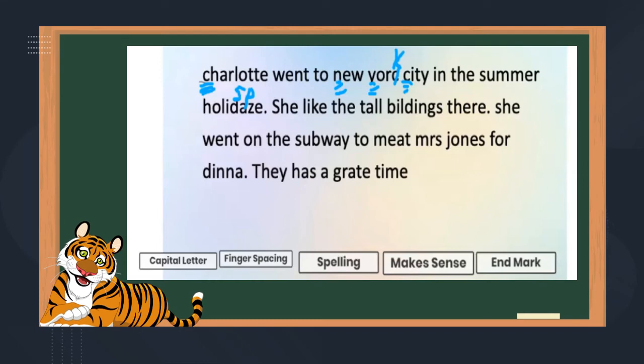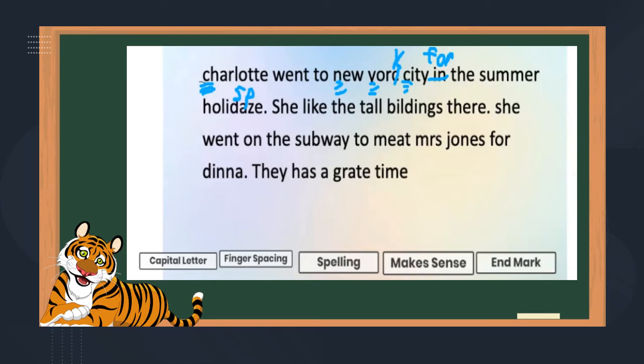I don't know if this makes sense. I think this should say for the summer holidays. Right? There's something not right about this sentence. Next sentence. Remember, I'm checking capital letter, finger space, spelling, makes sense, and an end mark.